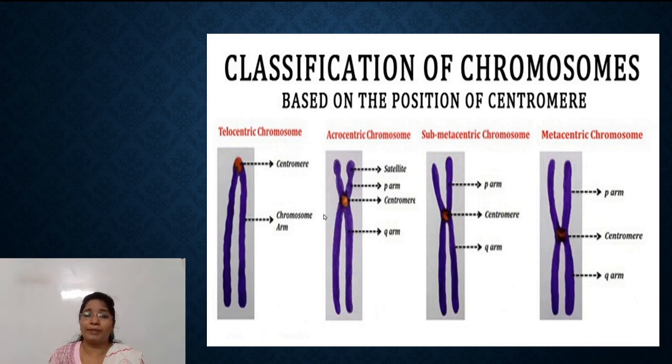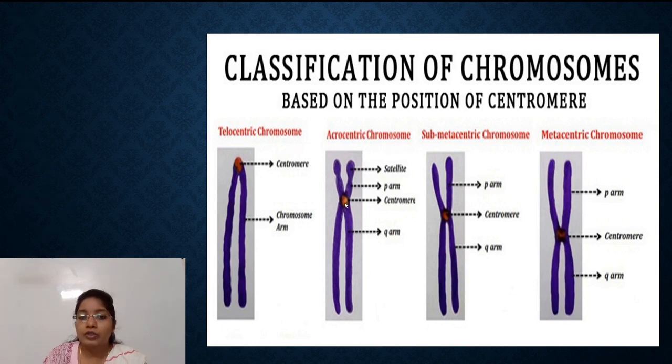This is a typical structure of a chromosome. Coming to the first shape, the telocentric chromosome. When the centromere is present at one end, this type of chromosome is called a telocentric chromosome. The second type is the acrocentric chromosome.